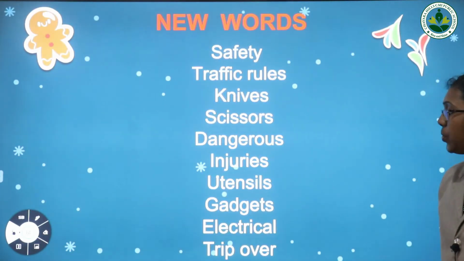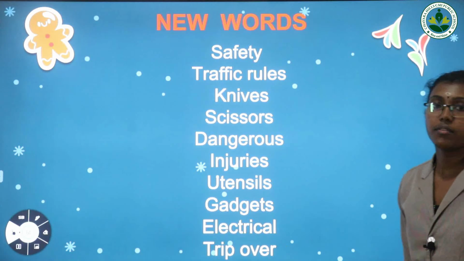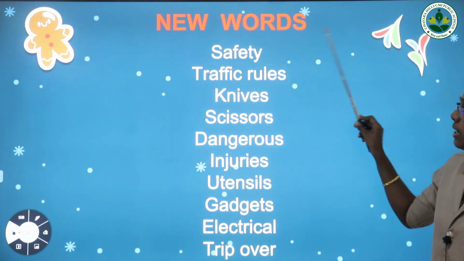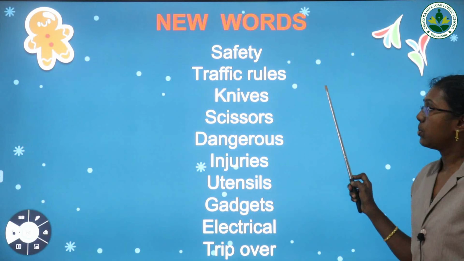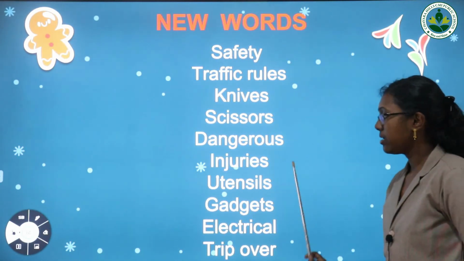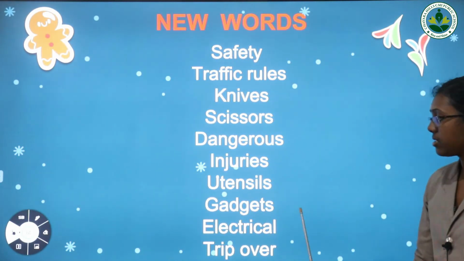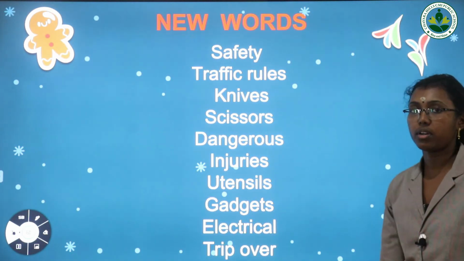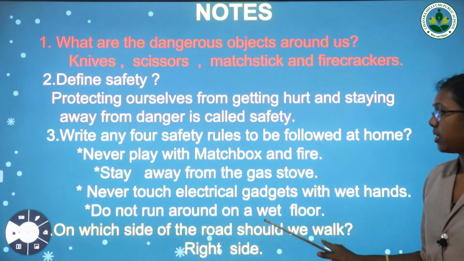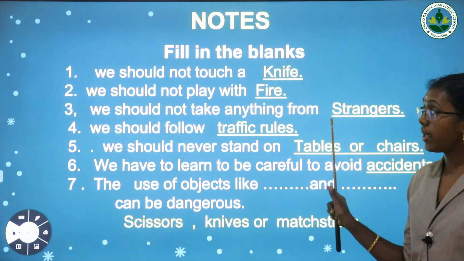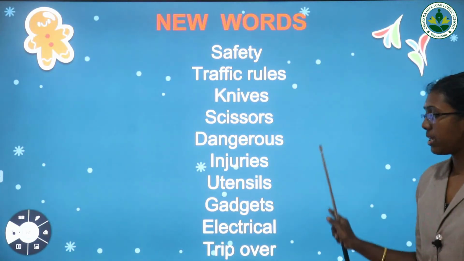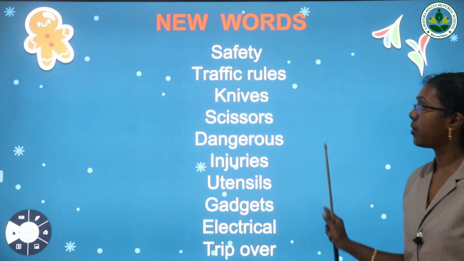Then next one, a few new words. I will take the dictation of these words, just to learn the spelling also. Safety, traffic rules, knives, scissors, dangerous, injuries, utensils, gadgets, electrical, trip over. 10 words are there. Just to learn the spelling and the notes. Question answer and fill in the blanks, you have to write in the notebook and learn it well. And the dictation words, learn the spelling and learn how to read also.